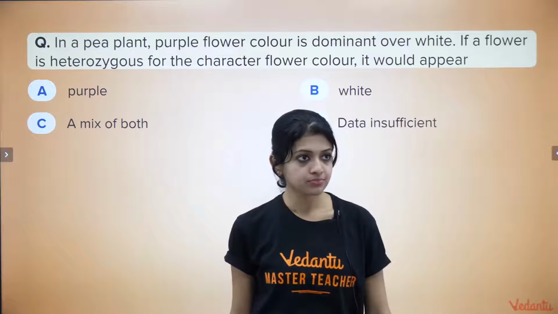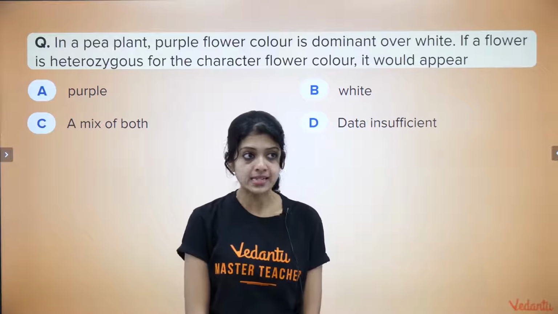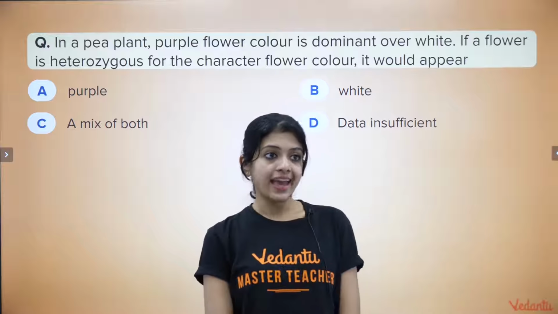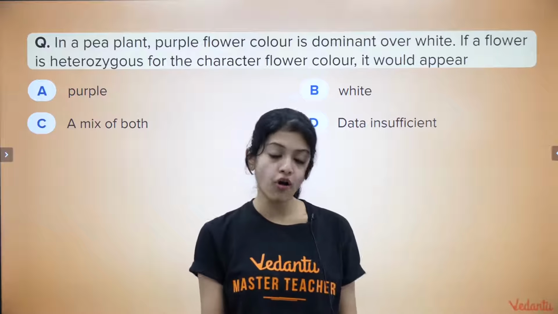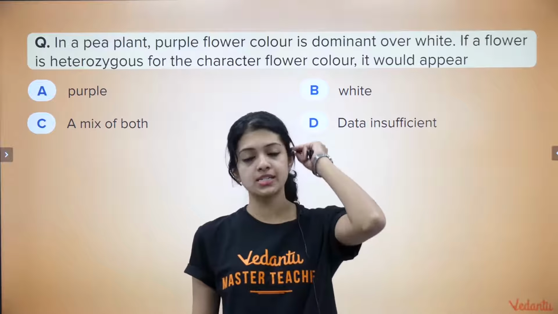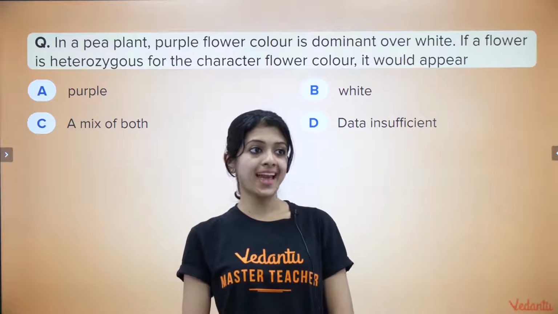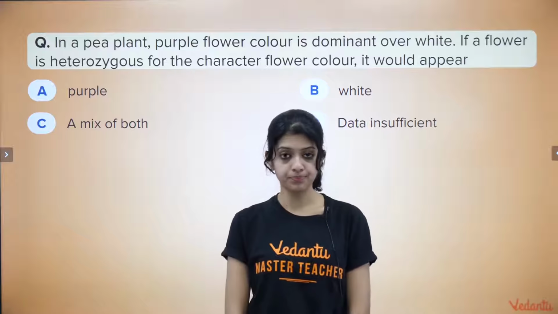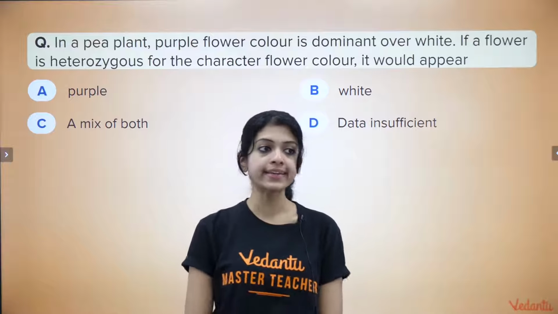The next question. In a pea plant, purple flower color is dominant over white. If a flower is heterozygous for the character flower color, it would appear purple, white, a mix of both, or you think the data is insufficient. Think about it for a bit. Purple is dominant over white and you're given a heterozygous flower. What would its phenotype be? 4, 3, 2, 1, go.